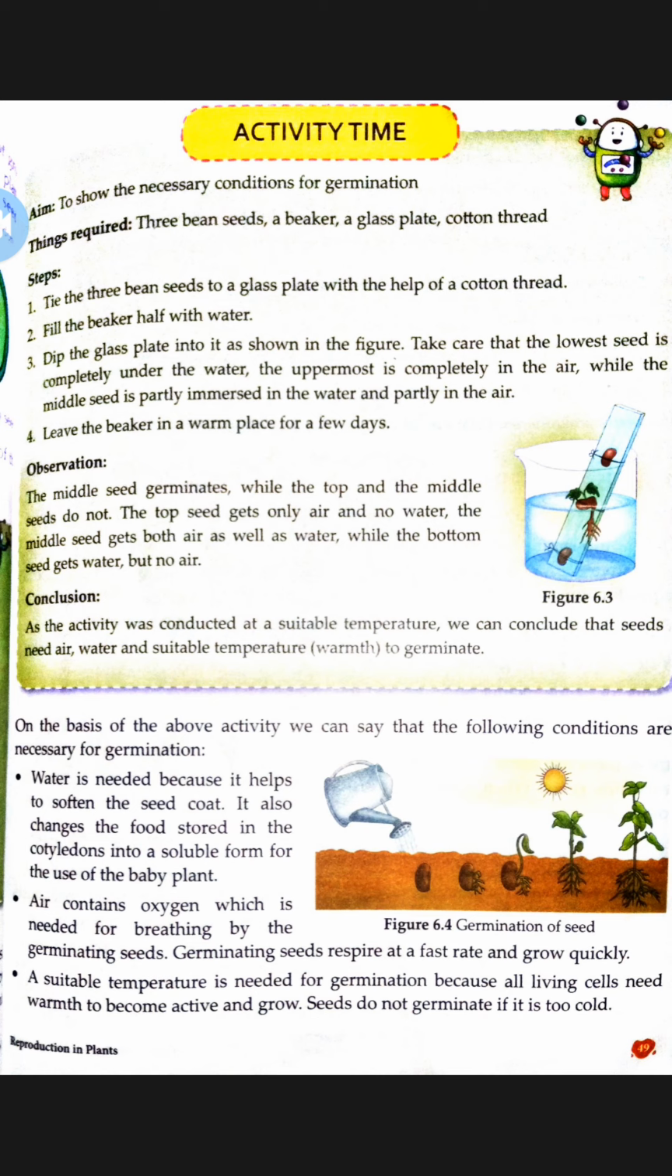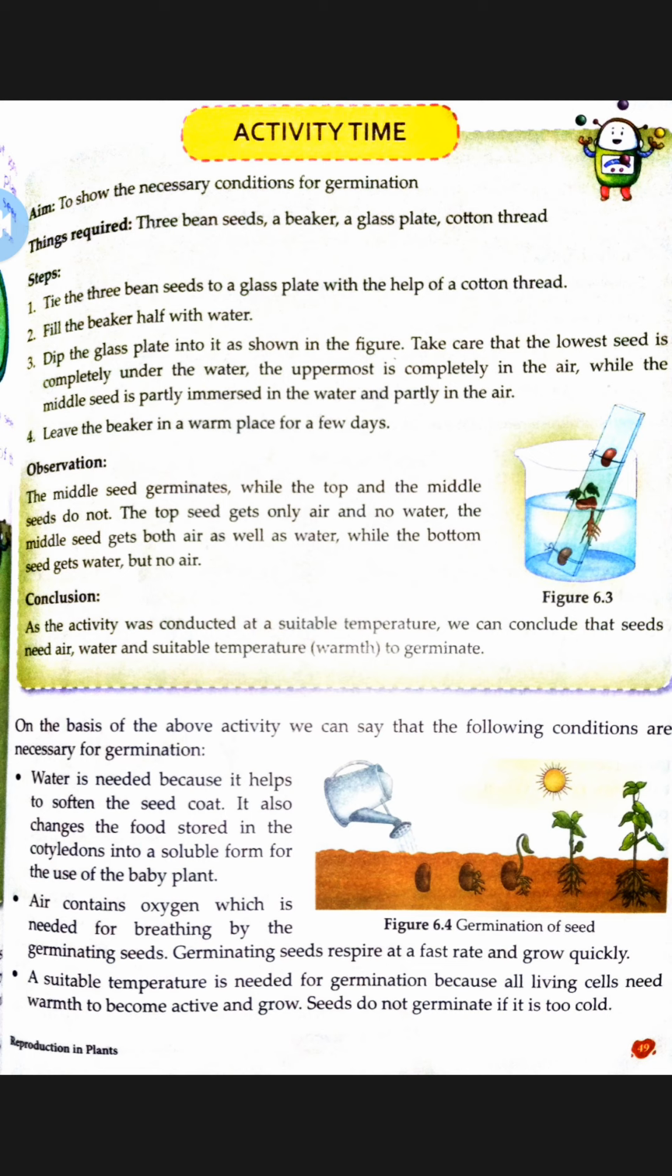So what are the things required here? Three bean seeds are taken. You can take rajma seeds also, or you can take bean seeds. You can perform this experiment at your home. Take a beaker, a glass plate, cotton thread. If glass plate is not there, you can take any scale.